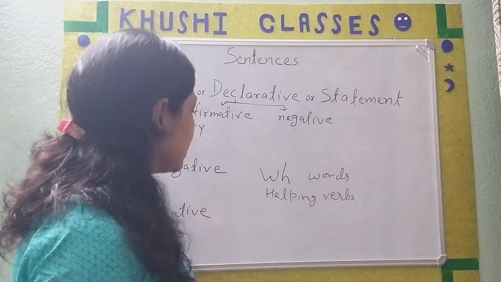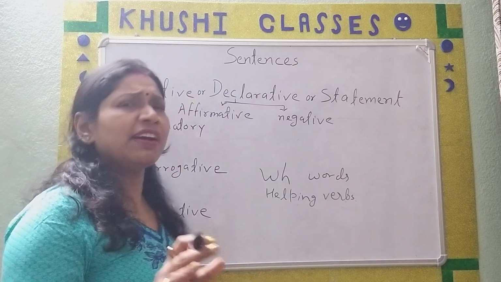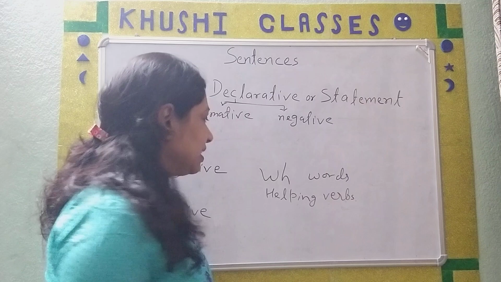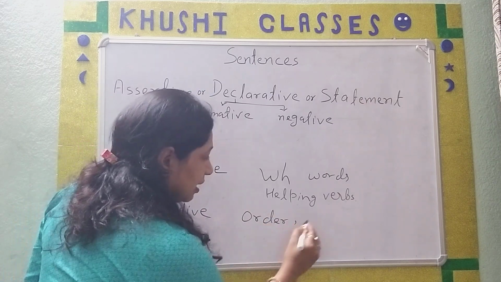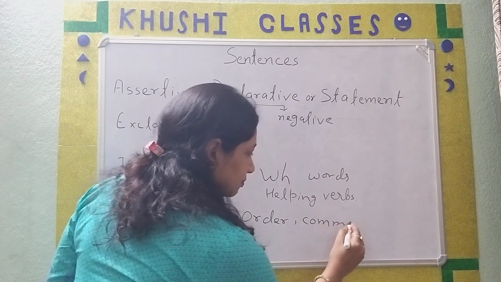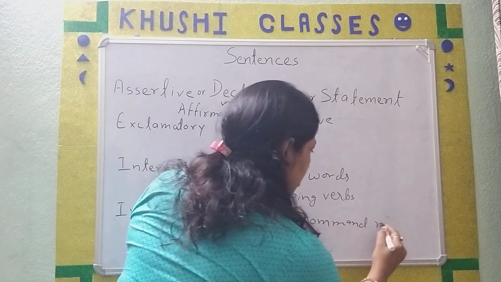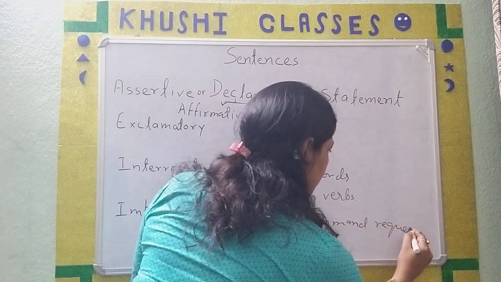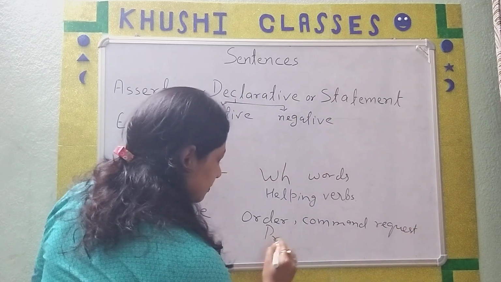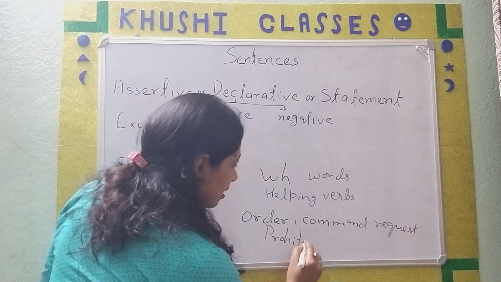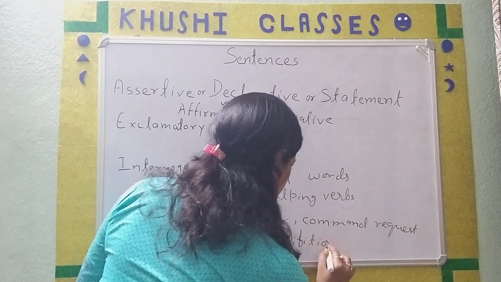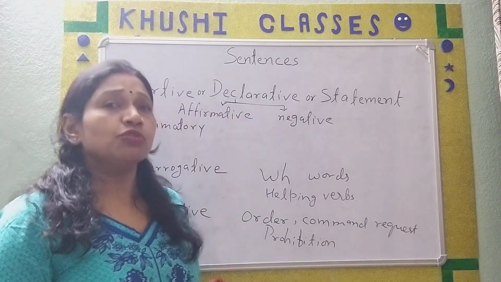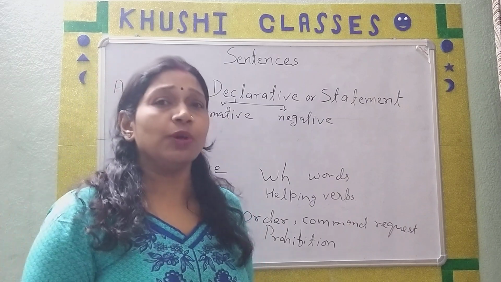The last one is imperative. Imperative has a lot of variety in itself, like order, command, request, prohibition. Prohibition means to not allow to do anything.